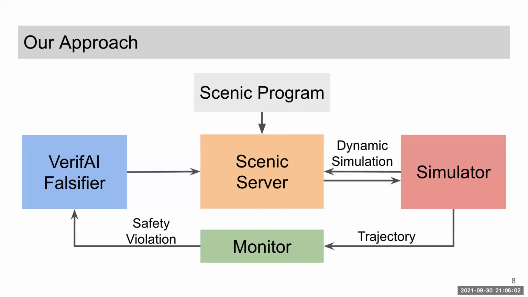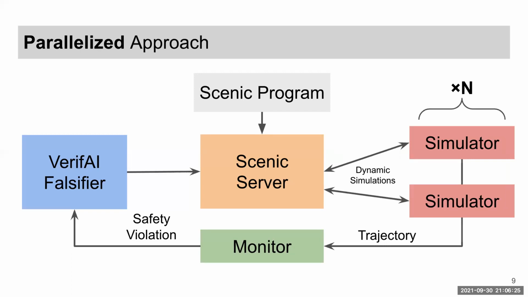Then the trajectories of all these agents are sent to the monitor, which generates what's called a satisfaction value. This basically tells us by how much we either violated or satisfied each of our constraints in the specification. This information gets sent back to the falsifier, which saves all of this in an error table for future analysis.